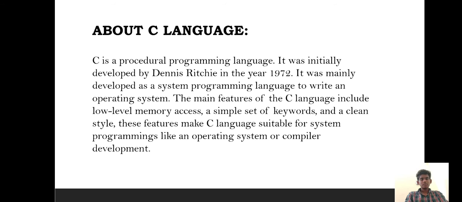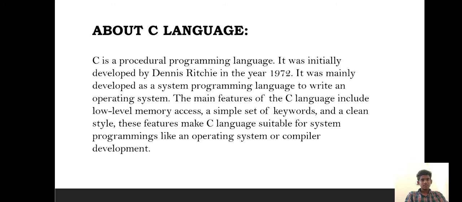First of all, let us see about C language. C is a procedural programming language. It was initially developed by Dennis Ritchie in the year 1972. It was mainly developed as a system programming language to write an operating system.